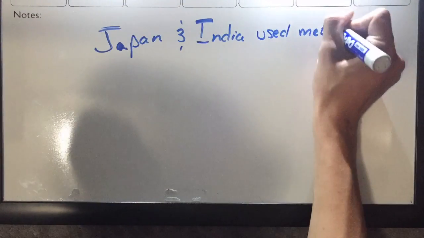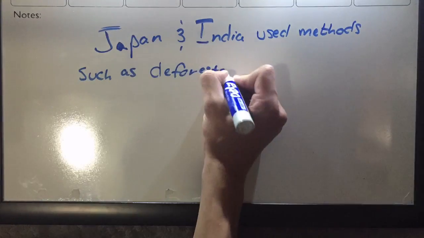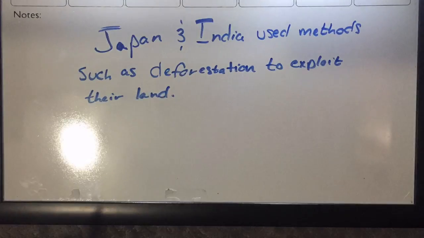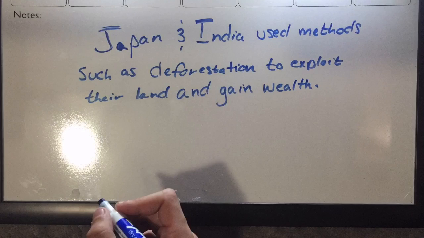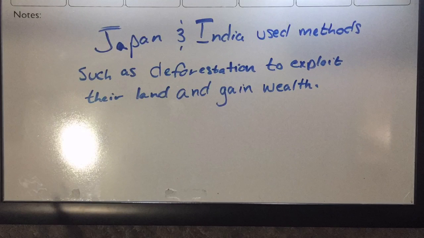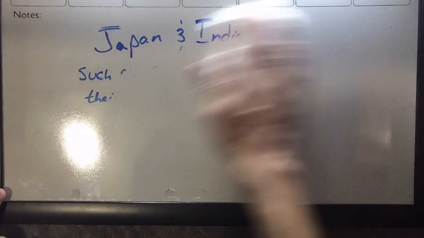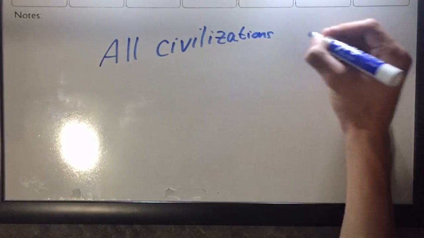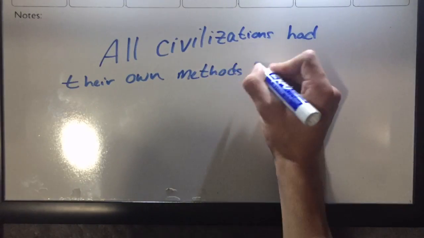Japan and India used methods such as deforestation to exploit their land and to gain wealth. They gained wealth by taking that newly acquired land's resources and by farming on that land. Both of these raised the civilizations on Maslow's hierarchy and gave them more wealth, which in turn gave them more power and more control. You could relate this to Western Europe a couple of hundred years before. All civilizations had their own methods to find wealth.